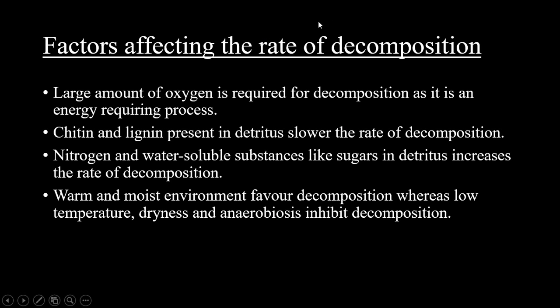Next, we study the factors affecting the rate of decomposition. The main factors which affect the process of decomposition are, first, the availability of oxygen. If there is oxygen, then the rate of decomposition will be greater. And the type of material present in the detritus also determines the pace of decomposition. If the detritus has chitin and lignin, then the rate of decomposition will be very slow. Whereas the presence of nitrogen and water soluble substances like sugars in the detritus increases the